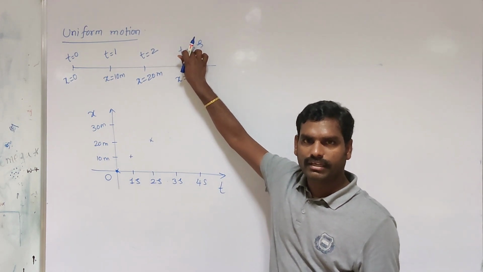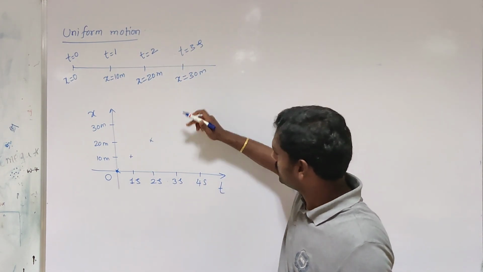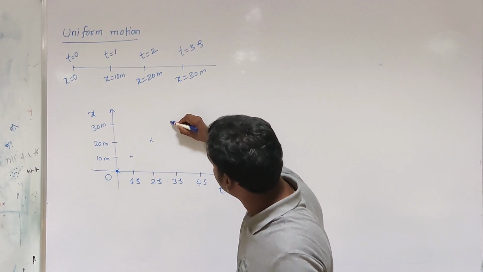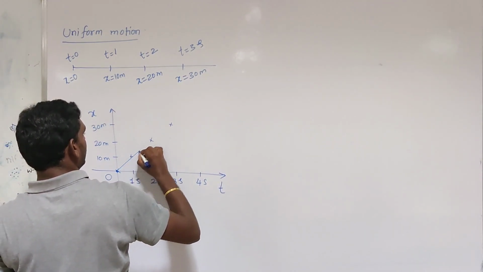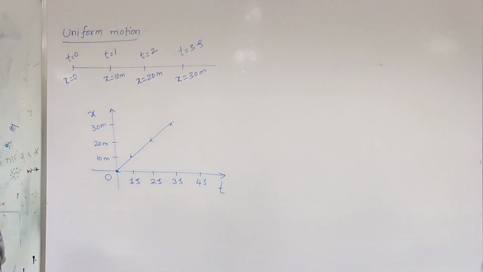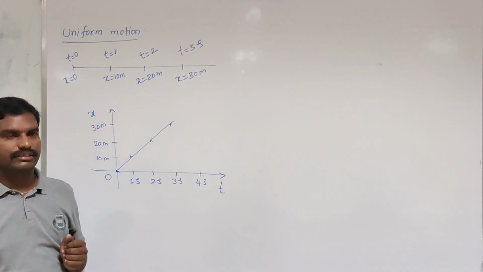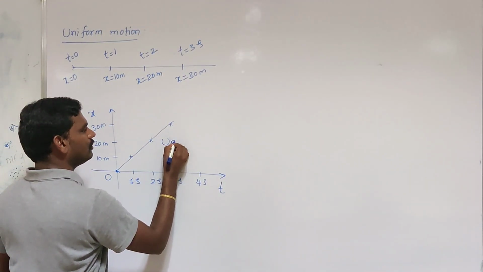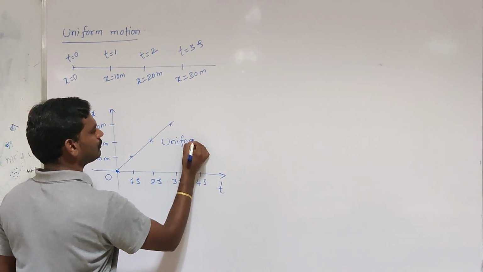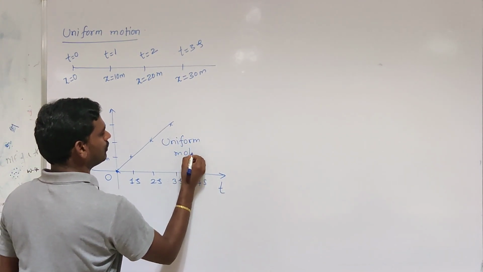At t equal to 3, the position of the particle is 30 meters. By joining all these points, we get a straight line like this. This represents uniform motion.